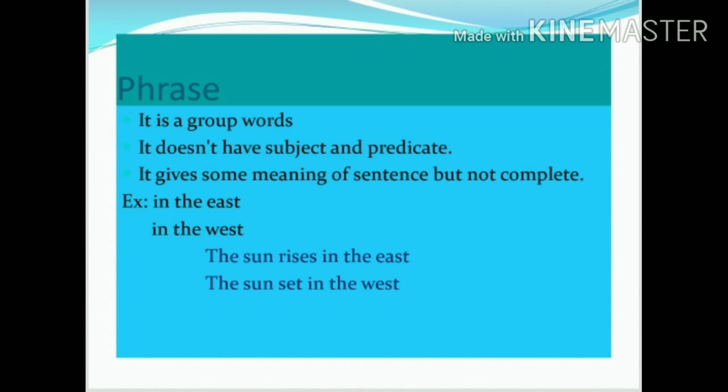The full sentence is: the sun rises in the east, the sun sets in the west. So a phrase is a group of words that doesn't have subject and predicate of its own, and doesn't give complete meaning.